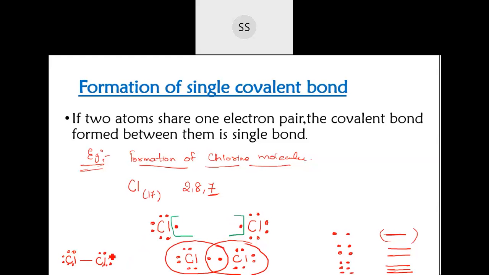Not 7, there are 6 each, and then in between, if you put the line, the line has 2 electrons. So this 2 electrons plus 6. Can you all see these dots? Because I didn't have a place over here, I have written it on this side. Chlorine and then chlorine, these 2 are the electrons. One bond means 2 electrons, so these 2 are there for them because they have shared, so it will belong to both of them. When you share, both of them will have the authority on this.